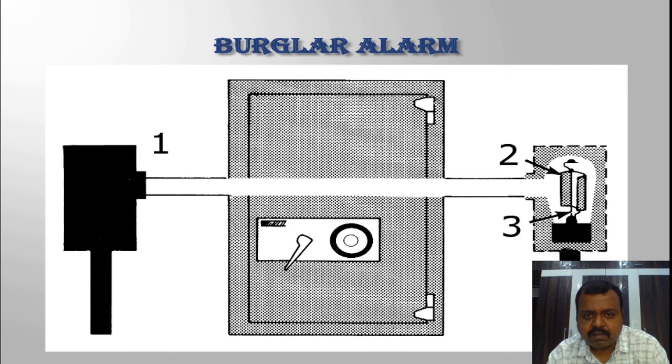Now in this burglar alarm, the photocell operates a relay mechanism. Here, if any person crosses this infrared beam, the infrared light falling on the photocell is cut off. Because of that, the photoelectric current in the circuit becomes zero. As the photoelectric current becomes zero, it operates the relay mechanism, and in that relay mechanism another circuit operates, and it starts ringing the bell. This arrangement is called a burglar alarm.